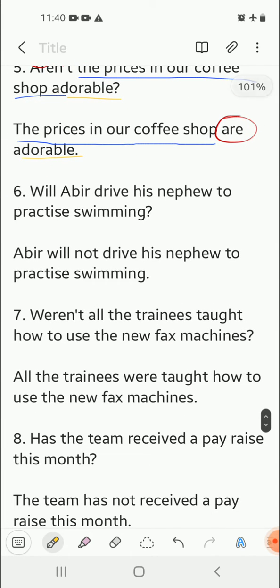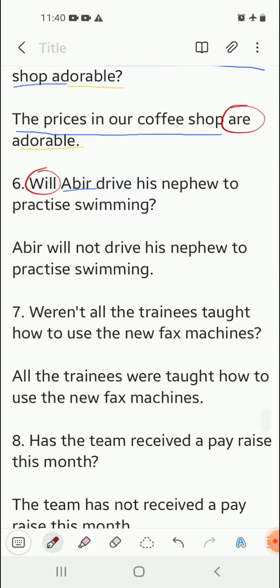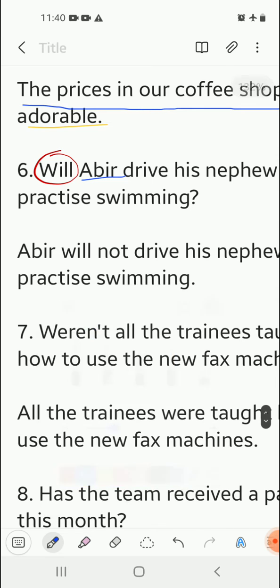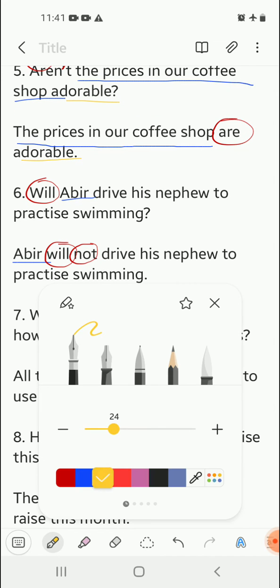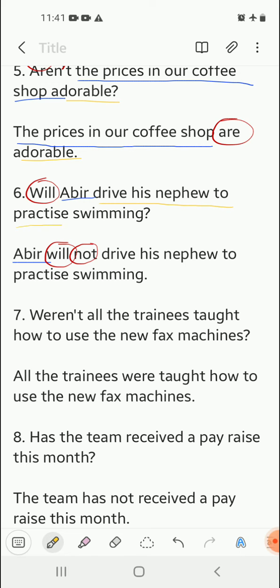Moving on, number 6. Will Abir drive his nephew to practice swimming? Over here again, spot the subject, which is Abir. The sentence begins with will, and there is no not in the sentence, so we have to make the assertive sentence negative. So we have to add a not. So we will start the sentence with the subject, that is Abir. Then we are going to write the supporting verb with which we have started the question, that is will. After that, we are going to add a not in the sentence because we have to make the sentence negative. And then the rest part of the question remains the same, which we need to copy. Drive his nephew to practice swimming. Of course, the question mark will not be there anymore.